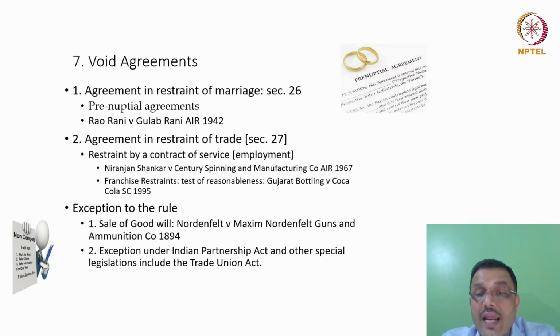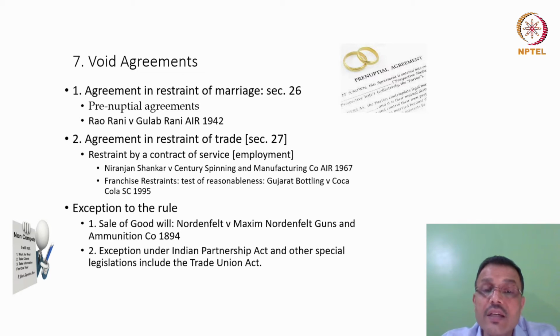Right? So the Trade Union Act says it would not be considered in restraint of trade because that is necessary to protect collective bargaining. It is necessary to protect the spirit of the fact that someone else will try to break the union, break the people and the laborers being together. People will actually try and poach, instigate, influence unduly, and that would actually defeat the purpose of the trade union movement. And hence, if there is a clause that restricts members from taking membership in other unions, such kind of restriction is reasonable and will not attack Section 27.